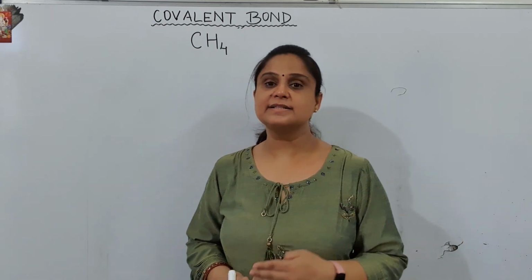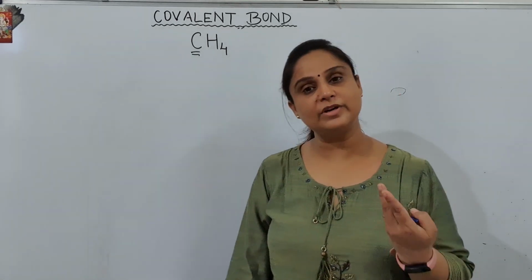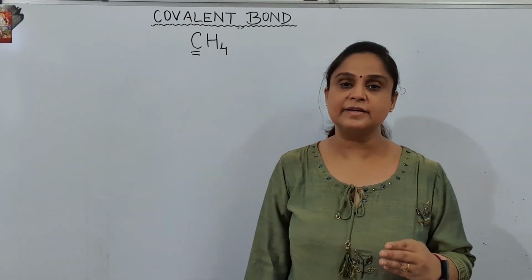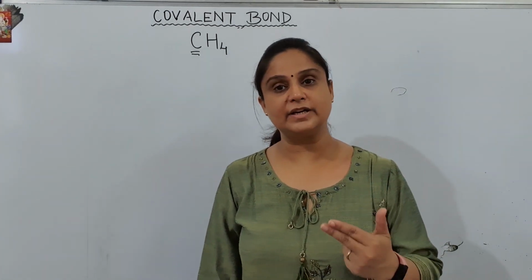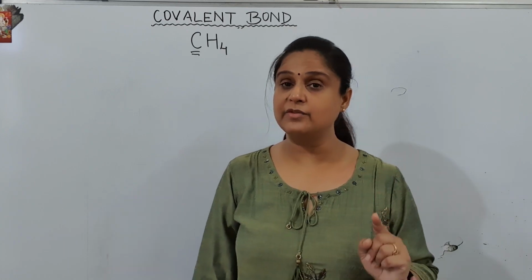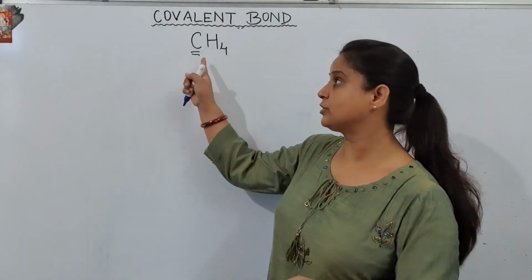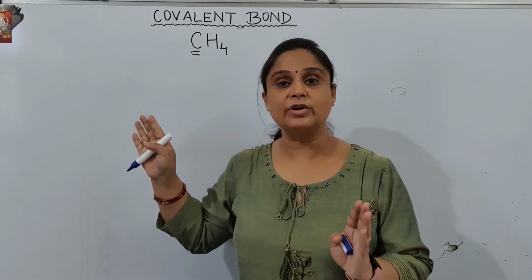And another thing, this is what we are talking about, carbon. And carbon has only 4 electrons in its outermost shell. So already we know this thing. The atoms which have 4 electrons in their outermost shell neither have the tendency to lose electrons, nor can they take electrons. So giving and taking, both conditions are not possible for carbon because it has 4 electrons.